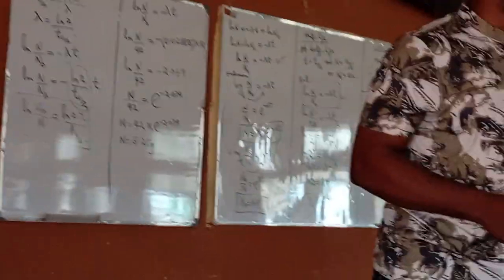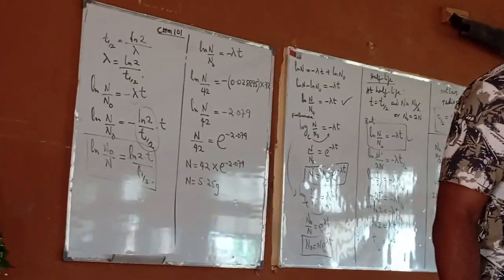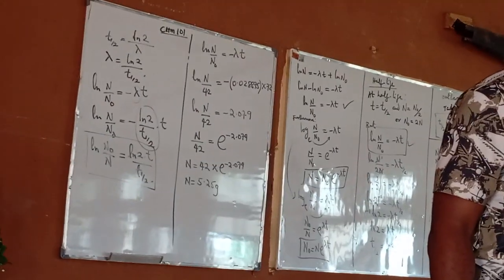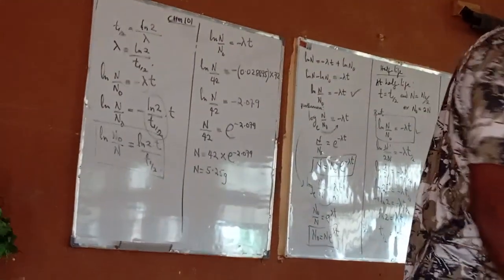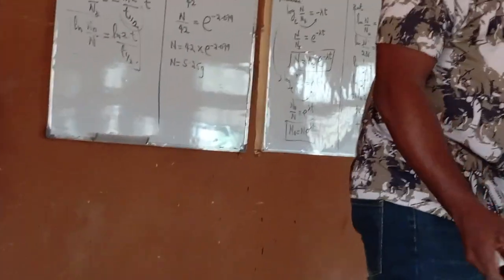What do you have? You wrote your name down. N0 over N equals 2 raised to power what? T over half life. Okay, it's okay. If you solve this thing further, you can still get to that. Does it make sense? You can transform the equation into anything at all.